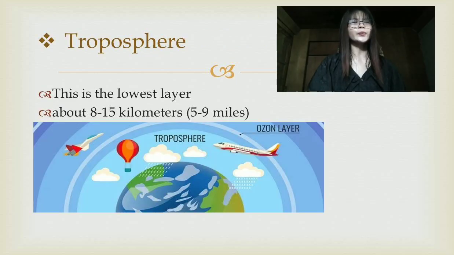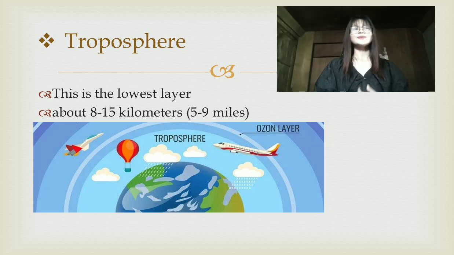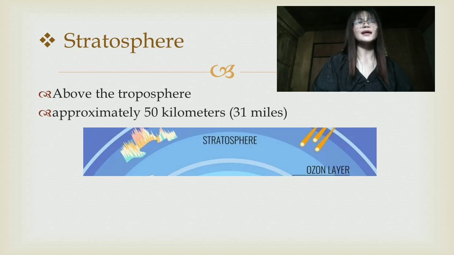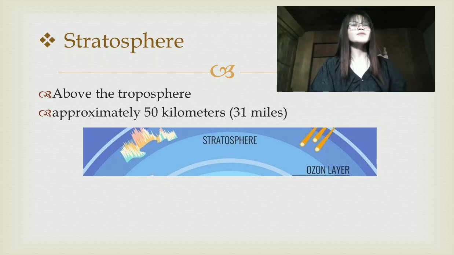So, the troposphere is the lowest layer, where the weather occurs. It extends from the Earth's surface up to about 8 to 15 kilometers, or 5 to 9 miles, depending on latitude and season. The second one is the stratosphere. Above the troposphere, the stratosphere extends up to approximately 50 kilometers or 31 miles. It contains the ozone layer, which absorbs and scatters the ultraviolet solar radiation.